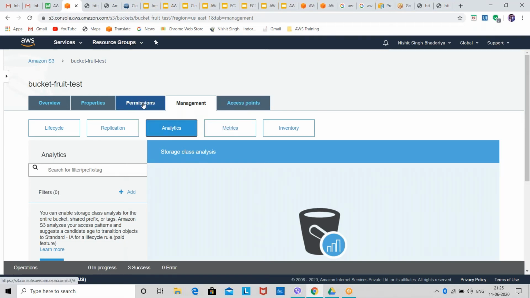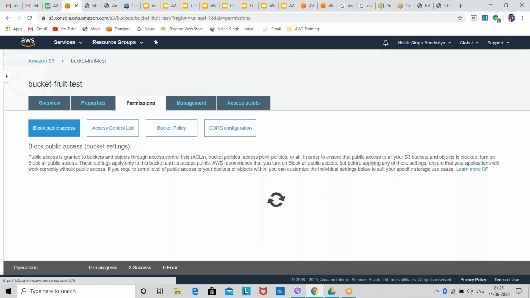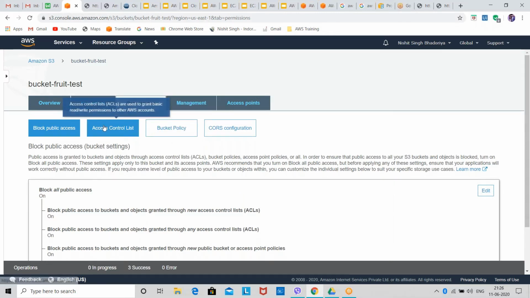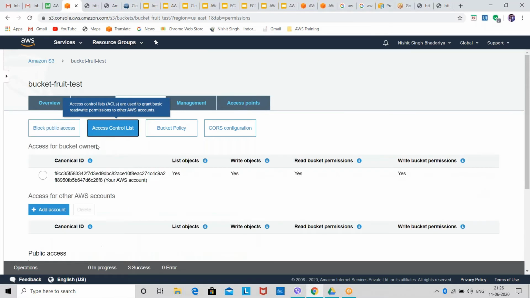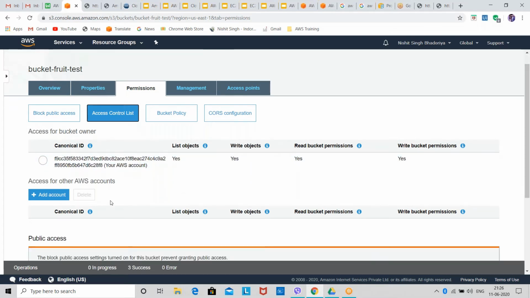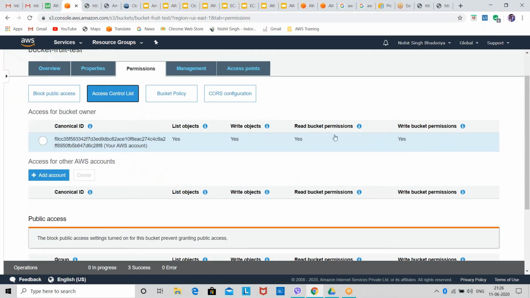Now we have the permissions option. Whatever the permissions, we can allow, or we can block all the public access of our S3 bucket. Then we have the access control list, ACL, to whom we want to give permissions. Like I have given access for this bucket to this canonical account, which is the other account.